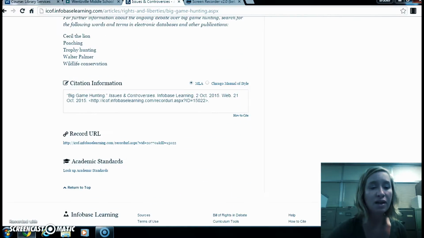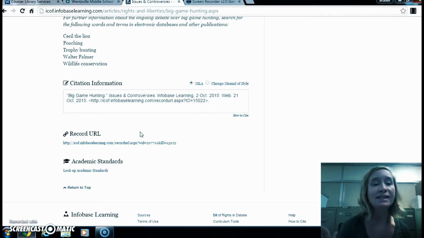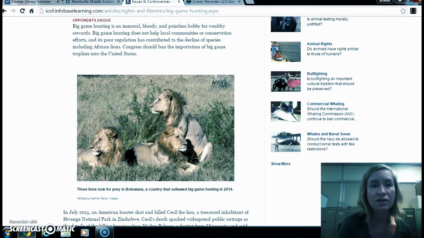The really, really cool thing is then at the bottom, it also gives us our citation information, which is really, really cool. So it gives us the citation. You can copy and paste into our cited page. It also gives us a record URL. So for those of us that can't print, and let's say we found this article 5 minutes before class ended, I can simply grab that URL, put it in a Google Doc so that I can get it the next day. So that is another really, really cool thing. I absolutely love Issues and Controversies for that reason.